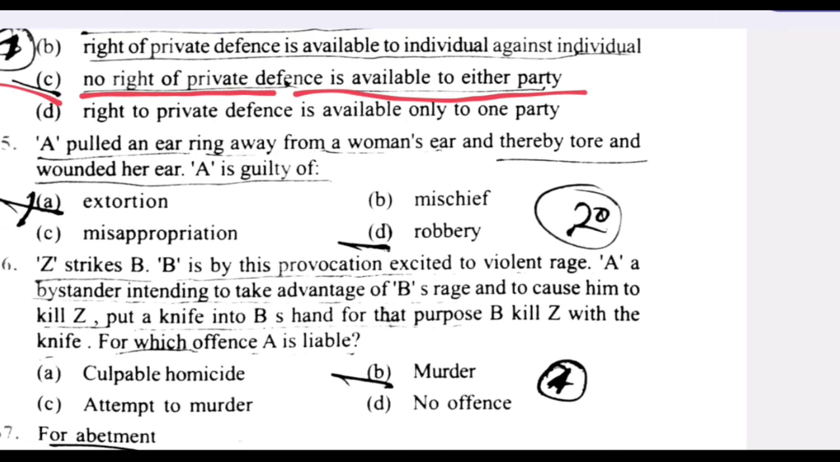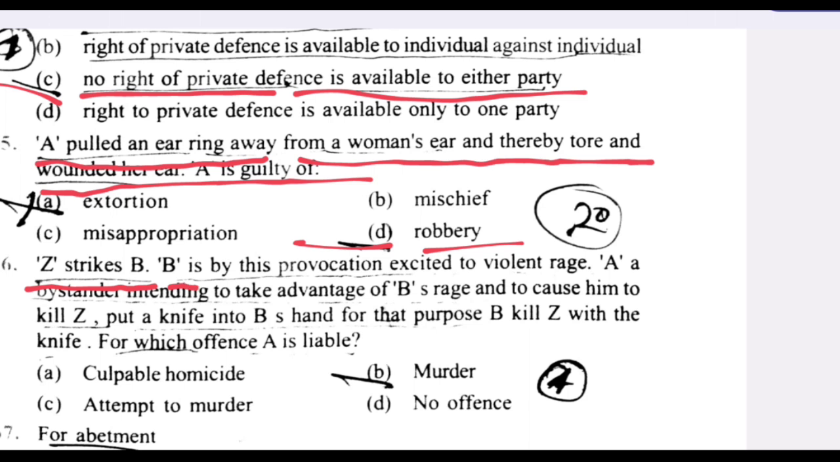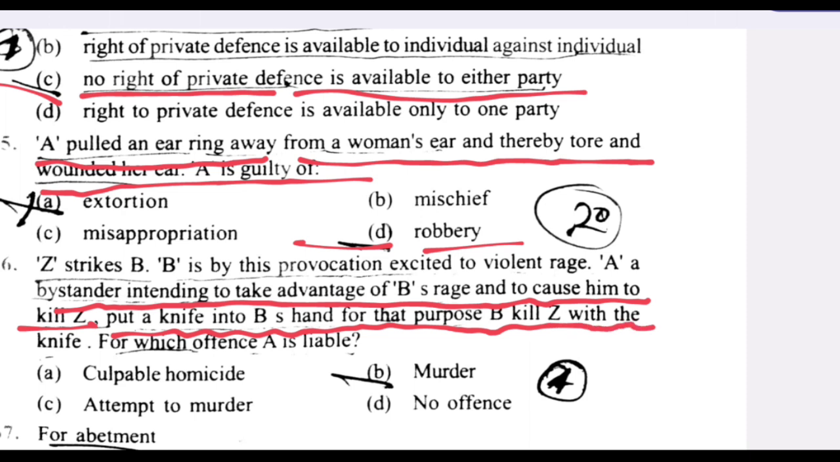Next question. A pulled an earring away from a woman's ear and thereby tore and wounded her ear. A is guilty of robbery. D is the right answer. Z strikes B. B is by this provocation excited to violent rage. A, a bystander, intending to take advantage of B's rage and to cause him to kill Z, puts a knife into B's hand for that purpose. B kills Z with the knife. For which offence is A liable? Murder. B is the right answer.